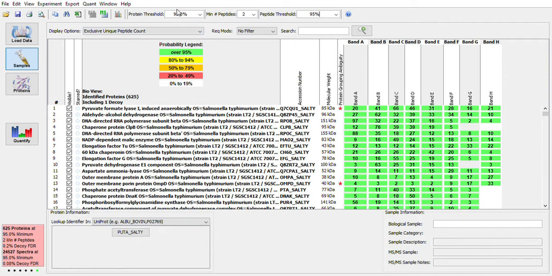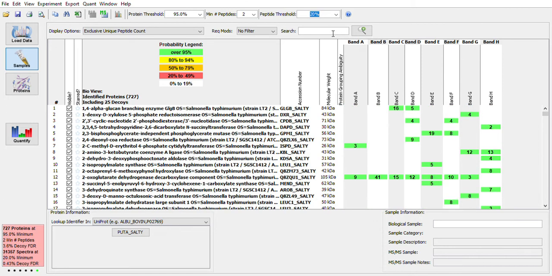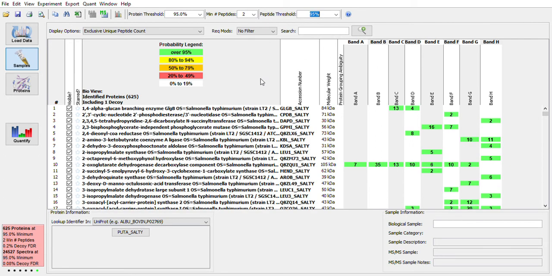And so you can see that we can set these probabilities at both the protein level and also the peptide level. We currently have these set at 95%, which is a pretty safe place to be, but we can lower these. So if we lower this down to 20%, for example, we can see that we have significantly increased our number of identified proteins, but we have also significantly increased the number of matches to our decoy database. And our false discovery rate is now all the way up to 3.6%. So we'll go ahead and put that back to 95%.